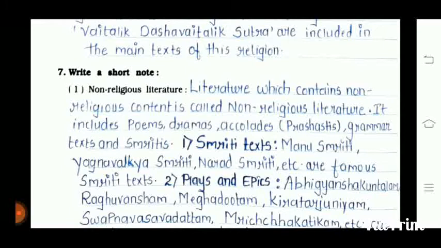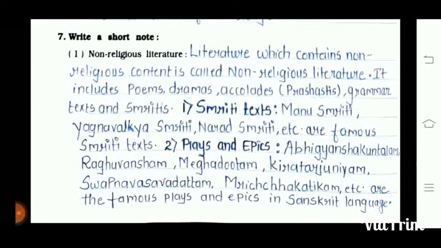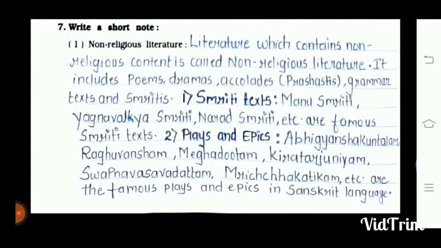Question number 7 is write a short note. First one is non-religious literature. The literature which contains non-religious content is called non-religious literature. It includes poems, dramas, anecdotes, grammars, texts and Smritis. First one, Smriti texts: Manusmriti, Yajnavalkya Smriti and Narada Smriti, etc. were the famous Smriti texts.